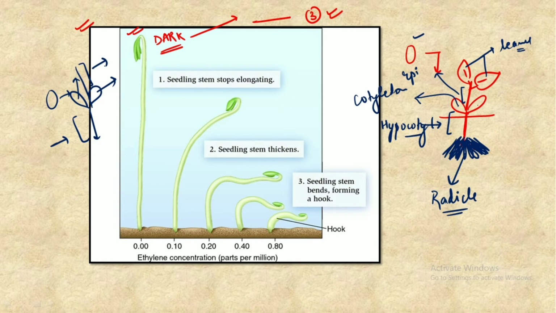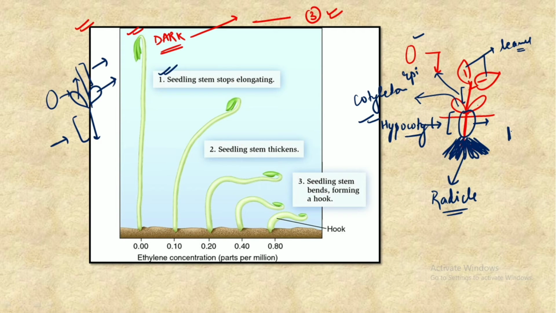So when the plant grows in dark conditions, it shows three responses because of the ethylene present. The first one is the short or reduced hypocotyl. So now we know what the hypocotyl is. Because of growing in the dark, this hypocotyl region gets shortened. This hypocotyl region is short in length.